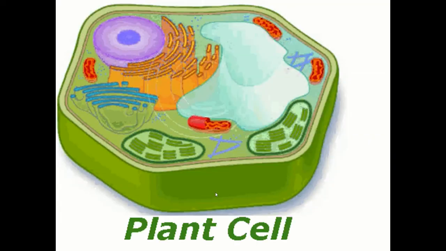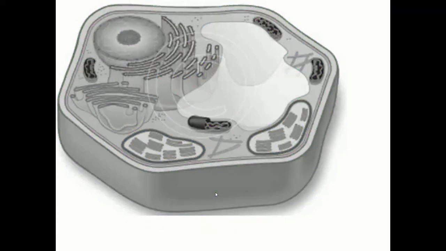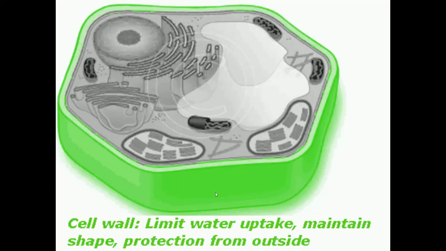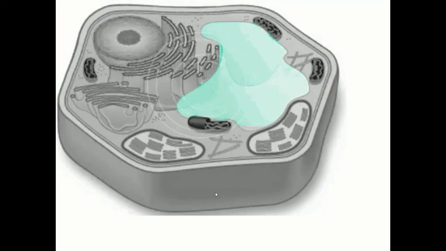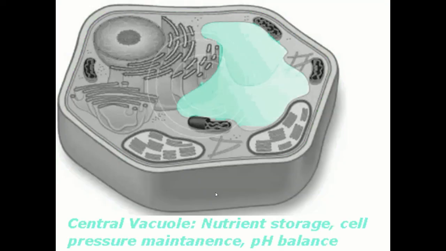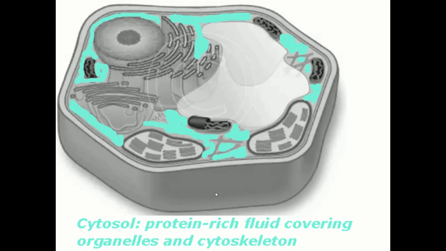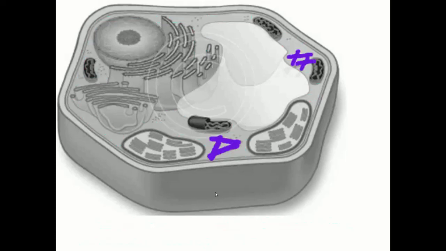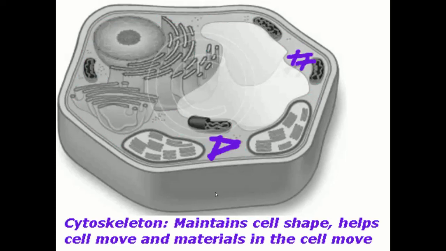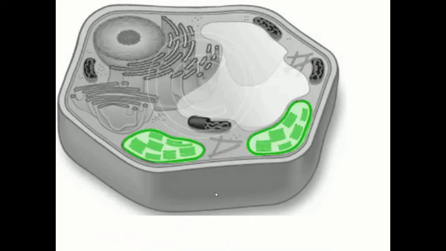Here is the image of a plant cell. Now let us just recall the different parts of the plant cell. This is the cell wall. It limits water uptake and maintains the shape of the cell. This is the vacuole, right? It stores the nutrients and maintains cell pressure. And here is the cytoplasm, cytosol. It is rich in protein fluid and it helps other organelles to float. Cytoskeleton, it maintains the shape of the cell.